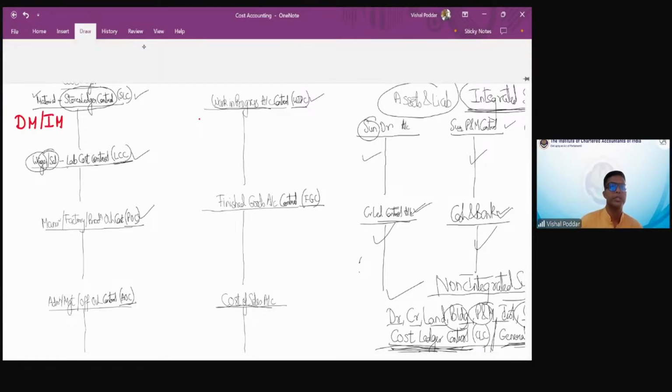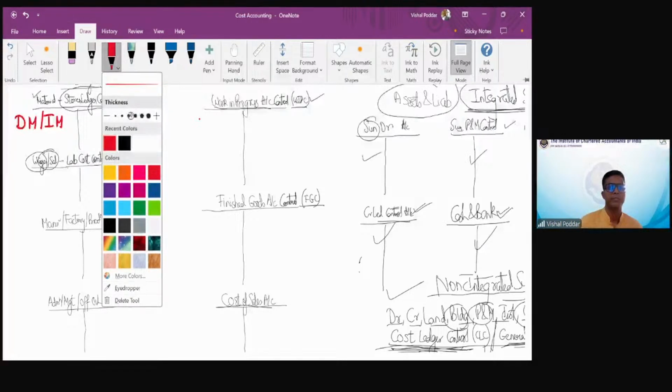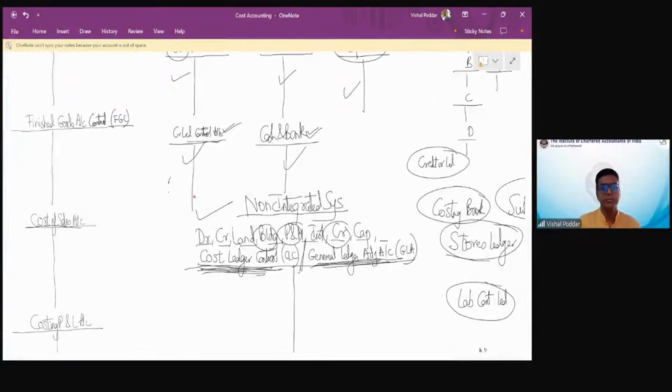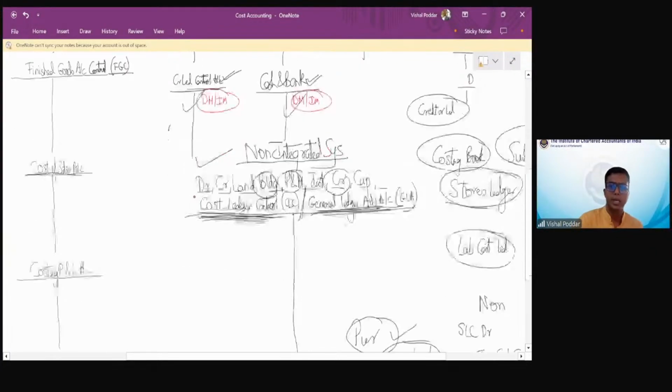Whatever is purchased is debited in the SLC account and credited to creditors or cash bank if the method of accounting is integrated.